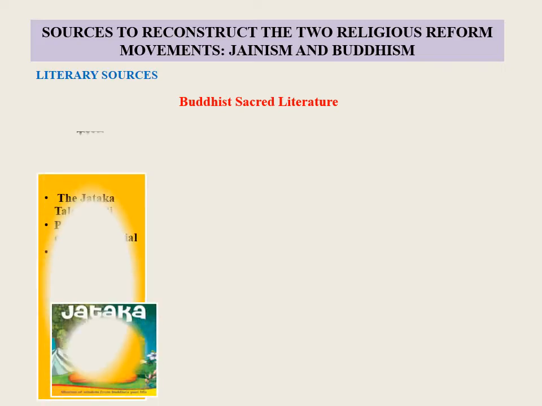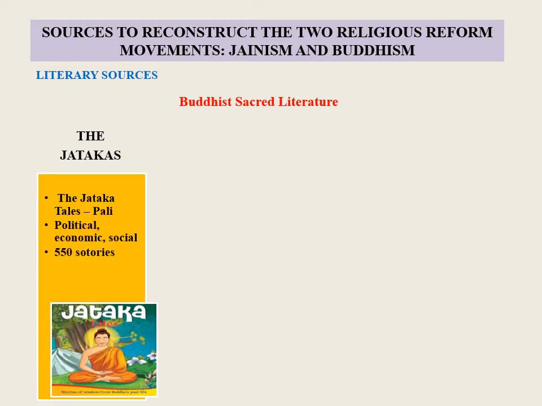Sources to reconstruct the two religious reform movements, Jainism and Buddhism. Literary sources: Buddhist sacred literature, which was written in Pali, Prakrit, Sanskrit and mixed Sanskrit. We have Jatakas. The Jataka tales written in Pali deal with the previous births of Lord Buddha. They also throw light on political, economic and social conditions ranging from 5th to 2nd century BC. There are more than 550 such stories.